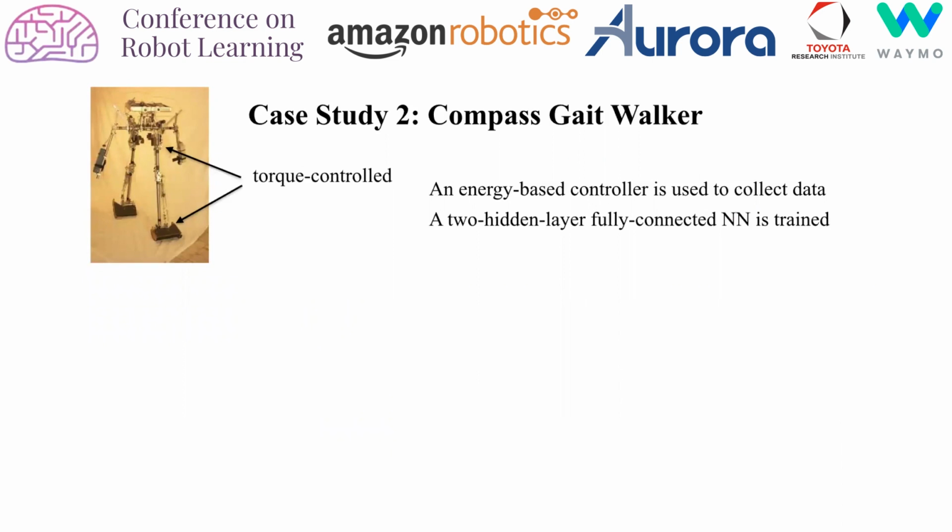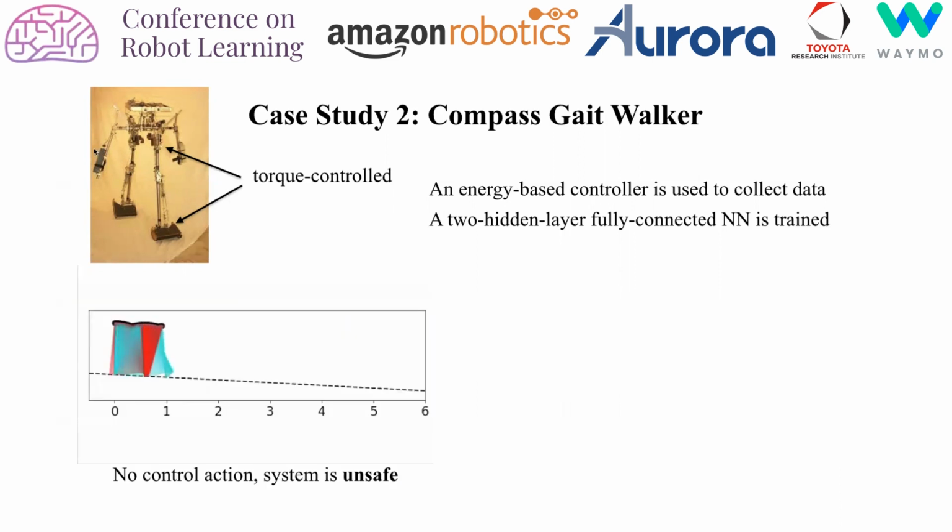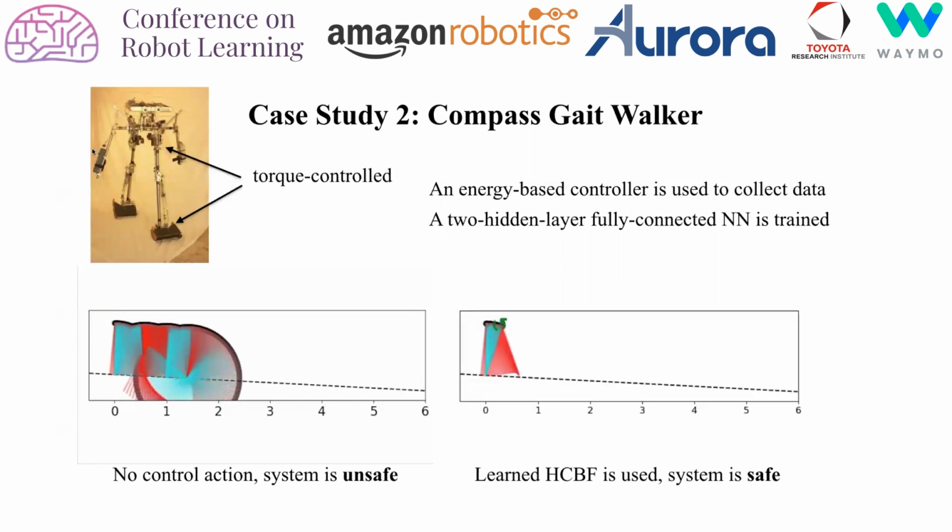The second case study in the paper is a compass gate walker that is torque controlled. An energy-based controller has been used to collect safe expert data from which we have trained a two hidden layer fully connected neural network. Without a control action, the system is unsafe, as you can see, and the walker will fall. While when we use the learned hybrid control barrier function, the system is safe and the walker walks safely.